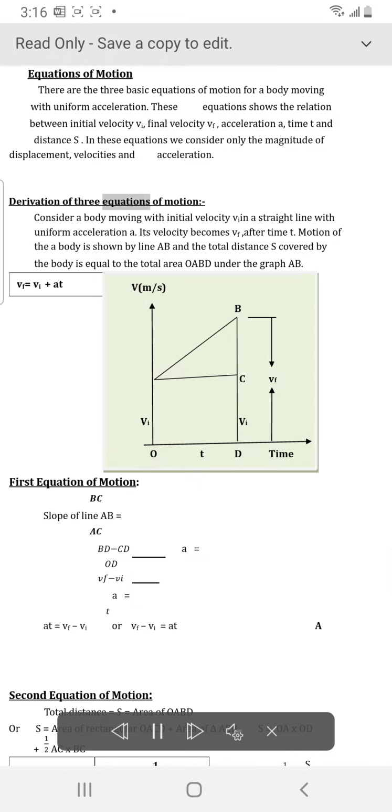Derivation of three equations of motion. Consider a body moving with initial velocity vi in a straight line with uniform acceleration a. Its velocity becomes vf after time t. Motion of the body is shown by line AB, and the total distance s covered by the body is equal to the total area OBD under the graph AB. Vf equals vi plus at. First equation of motion.